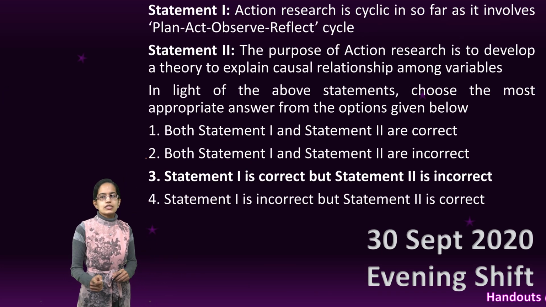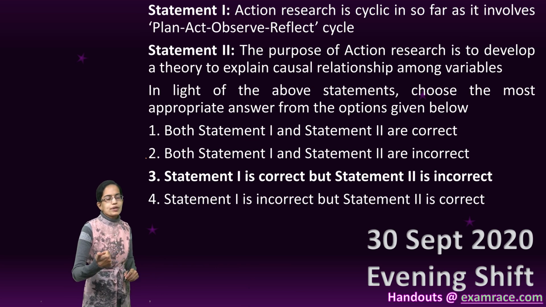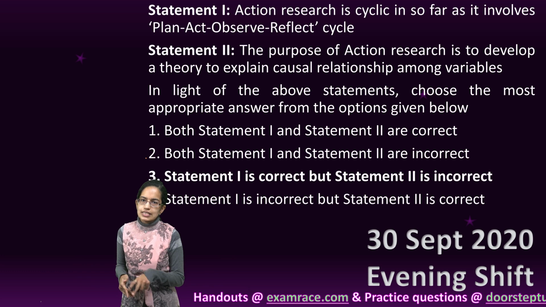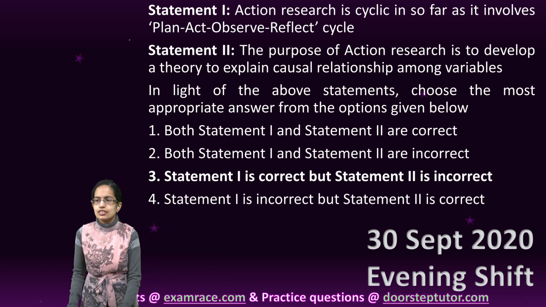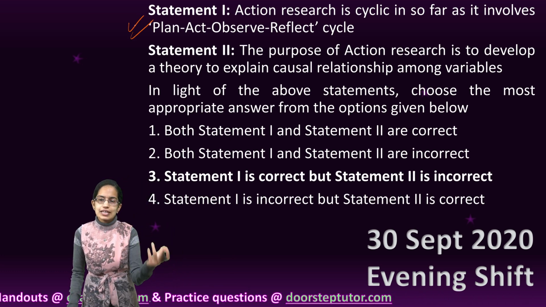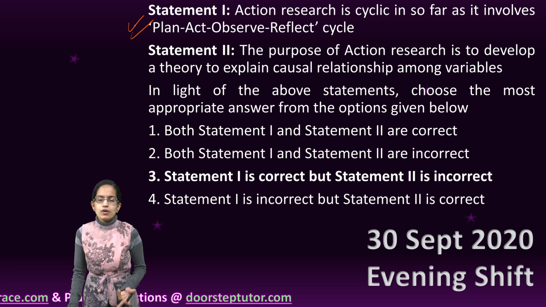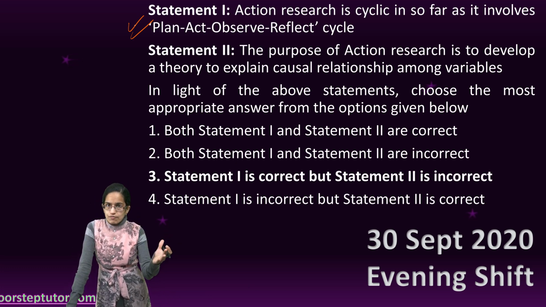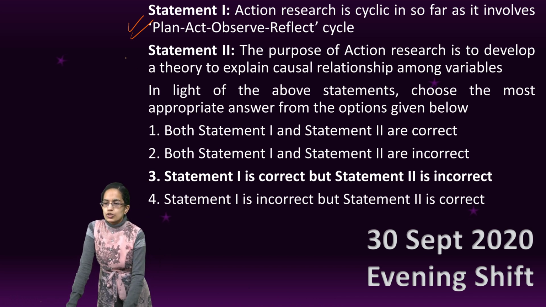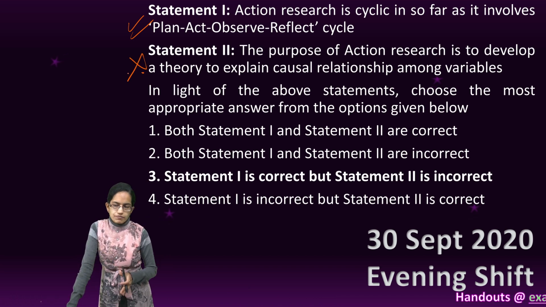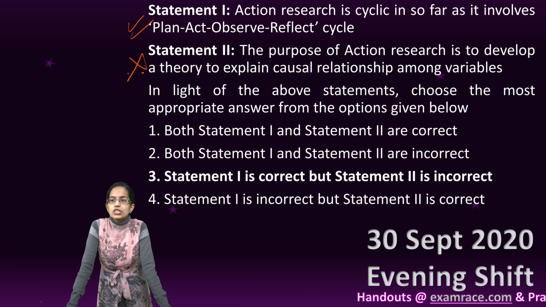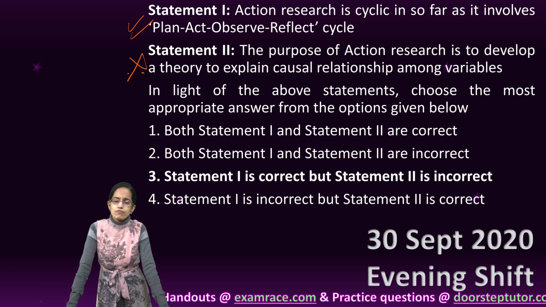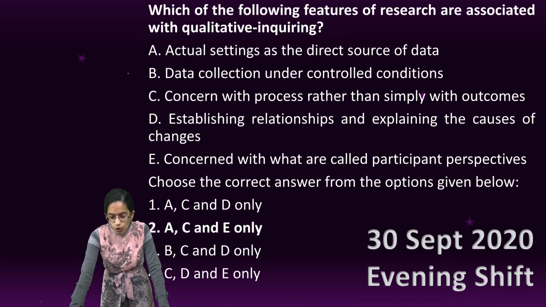The next question talks about a very simple topic, which is plan, act, observe and reflect cycle, which is the action cycle for the action research, which talks about the immediate solution to a problem. However, the purpose of action research is to bring critical reflection and an immediate solution to a problem. It's not a cause-effect relationship that is being established. So statement 1 is correct, 2 is incorrect, and action research is a very important topic asked off and on for your NET examination.